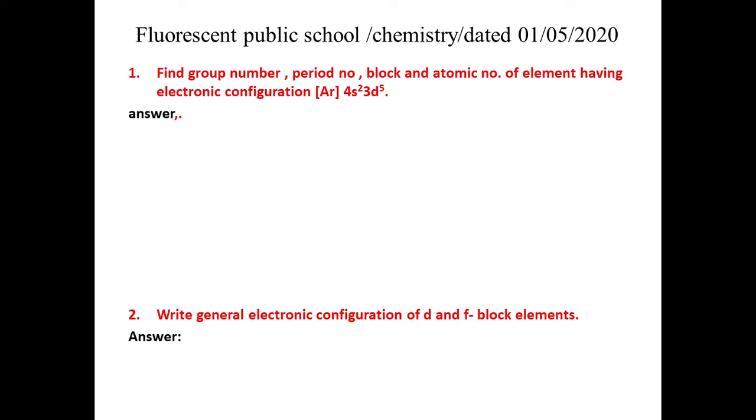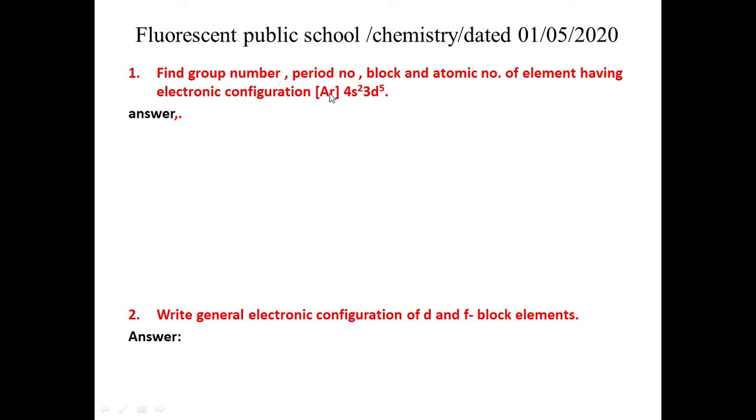So the first question is, find the group number, period number, block and atomic number of an element having electronic configuration argon 18 4s2 3d5. A very basic trick to find the atomic number is that you have to add all the digits written in superscript. You can see 5 is written here, 2 is written here in the superscript. 5 plus 2, that is 7.